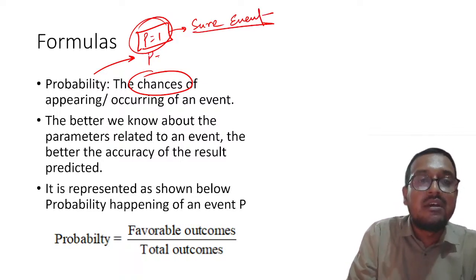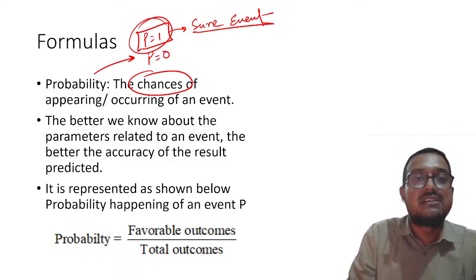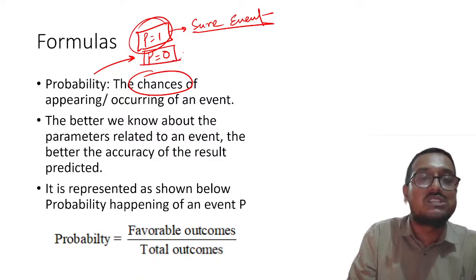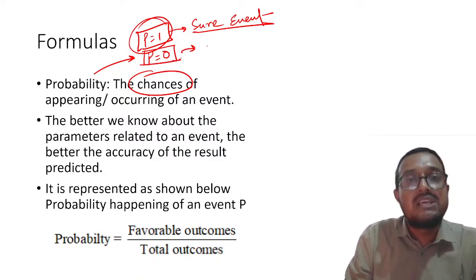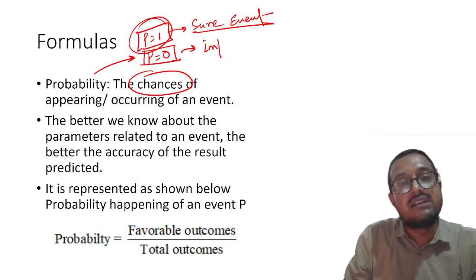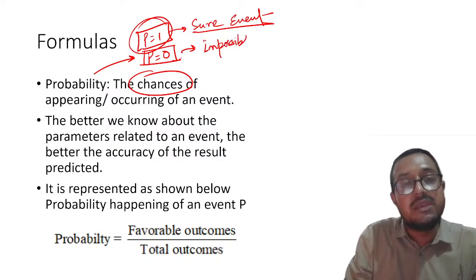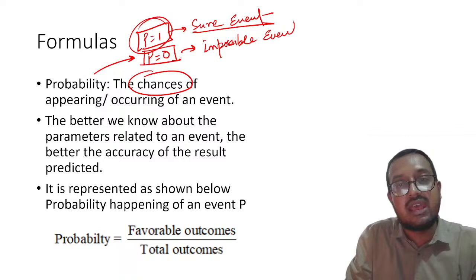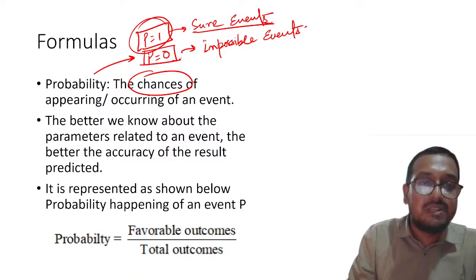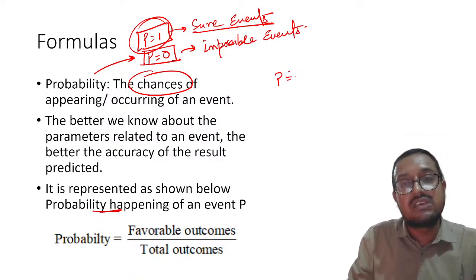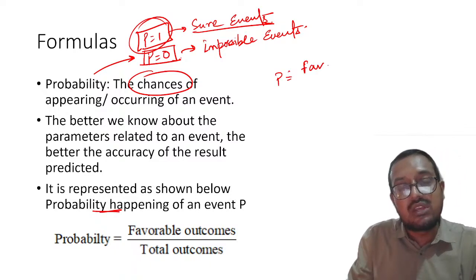At the same time, will the sun rise in the west tomorrow morning? Is it possible? Obviously no. So please remember, that is an impossible event. Probability equal to 0 means impossible events, which can never ever happen. Understood? Is it clear?